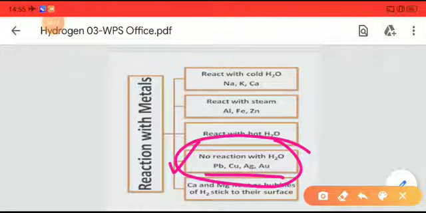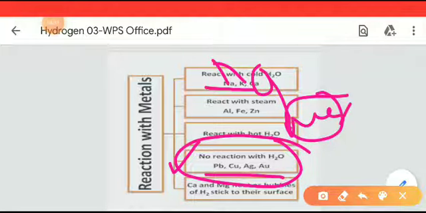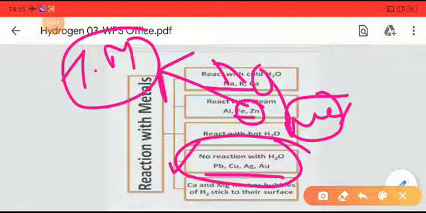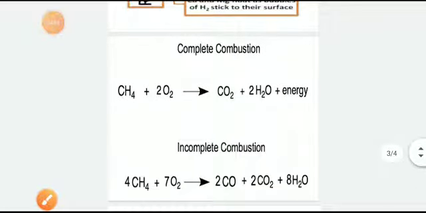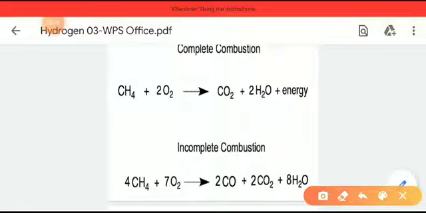In this way we can summarize the reactions of water with various metals. Sodium and potassium are alkali metals, calcium and magnesium are alkaline earth metals, whereas iron and zinc are transition metals. So here all types of metals are considered. In this way we can summarize the reaction of water with all types of metals. Now we proceed to the next topic, that is the reactions of water with non-metals, mainly with carbon.